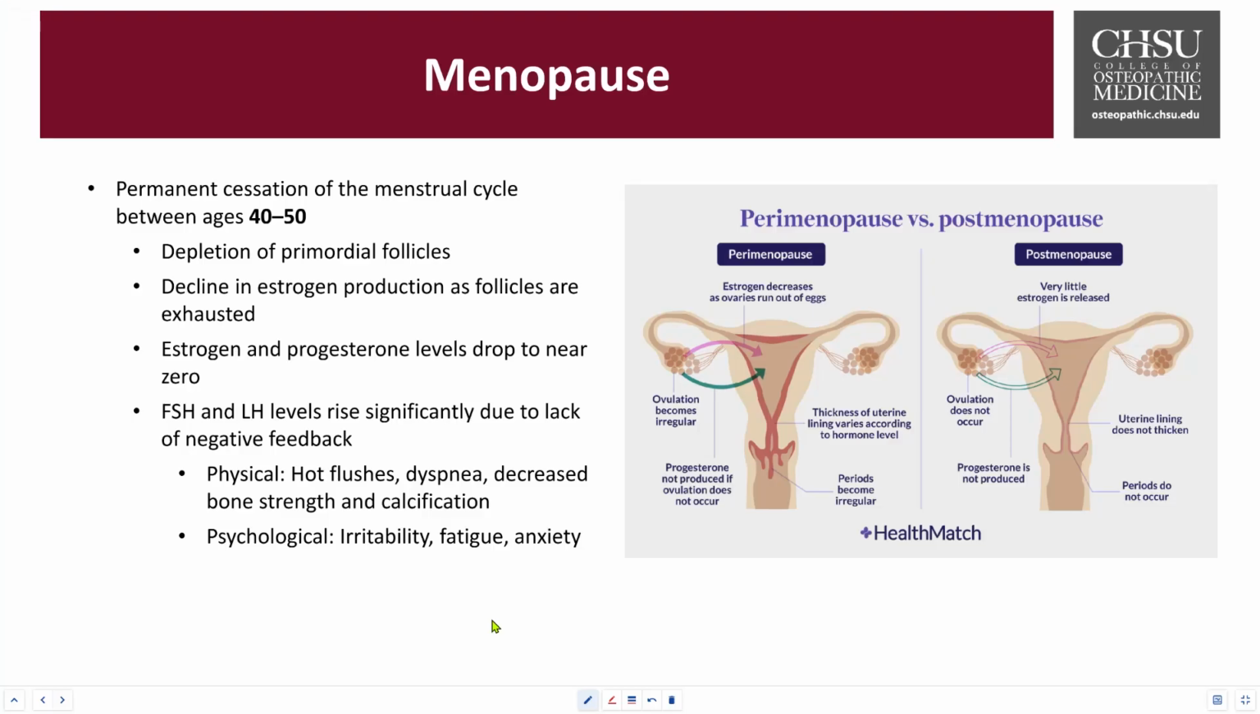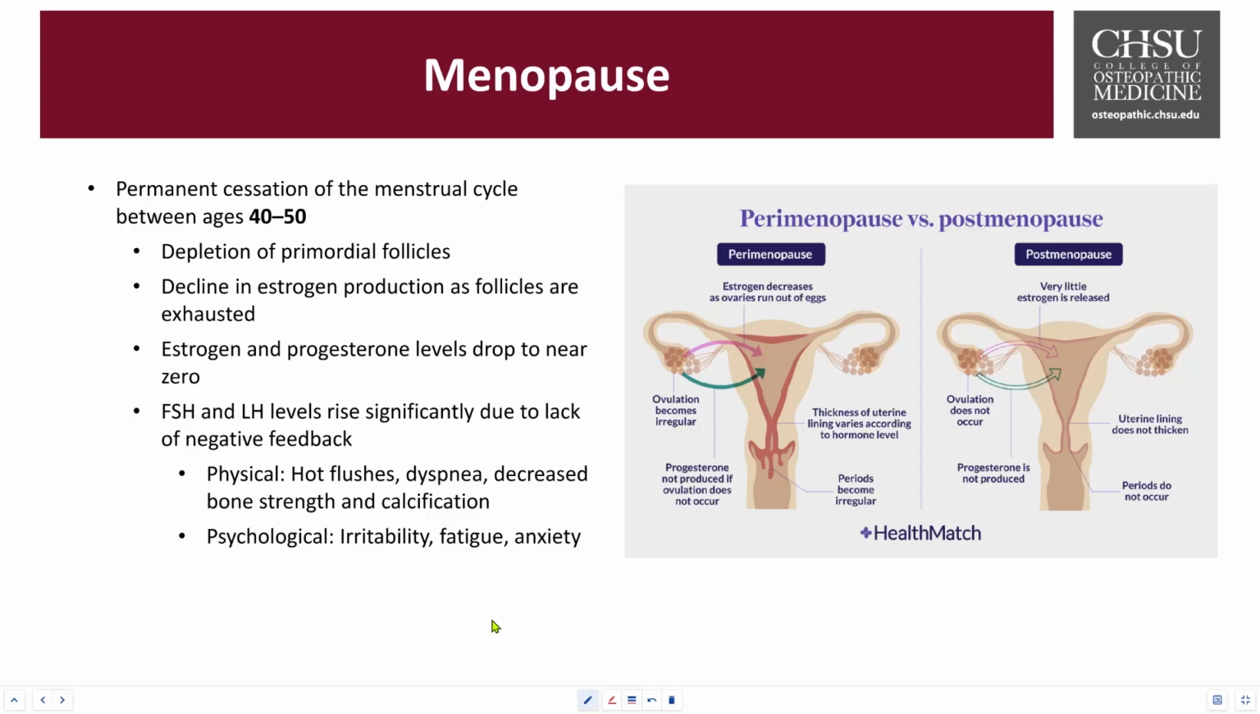Menopause is the permanent cessation of the menstrual cycle. Definition and timing: menopause marks the permanent cessation, typically occurring between the ages of 40 to 50. This signifies the end of a woman's reproductive years due to exhaustion of ovarian function. Physiological changes include the depletion of the primordial follicles, where there are really no more primordial follicles left. Without these follicles, the ovaries are no longer able to produce sufficient amounts of the hormones.